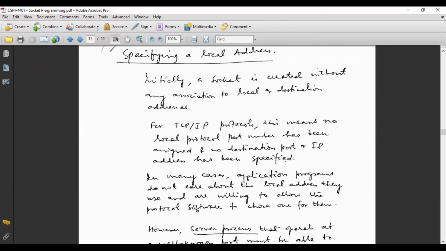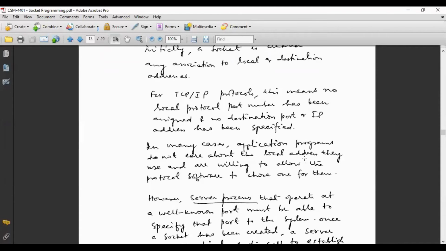If you are creating a socket and it is not bound to a program, it has not been provided any address. If you bind it, you have provided it the local address that it will use to serve this application program. In many cases, application programs do not care about the local address they use and are willing to allow the protocol software to choose one for them.